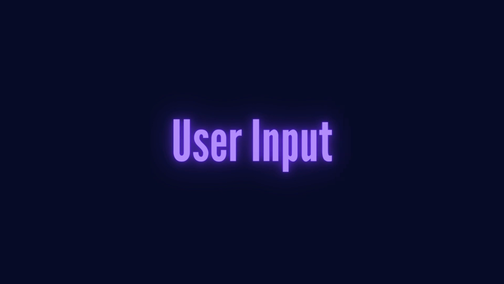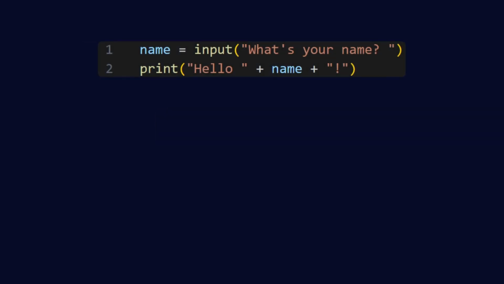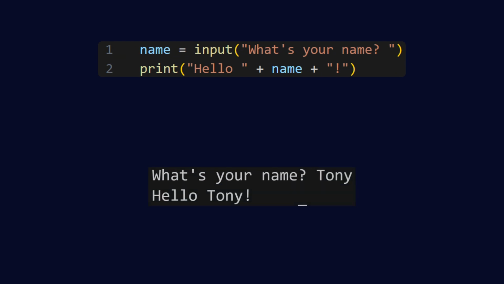User input. To make your program interactive, you can use the input function. This lets you capture input from the user. Here's a simple example. When you run this code, it will pause and wait for the user to type in their name, then it'll greet them using whatever they typed. It's a quick way to make your code feel a little more interactive.